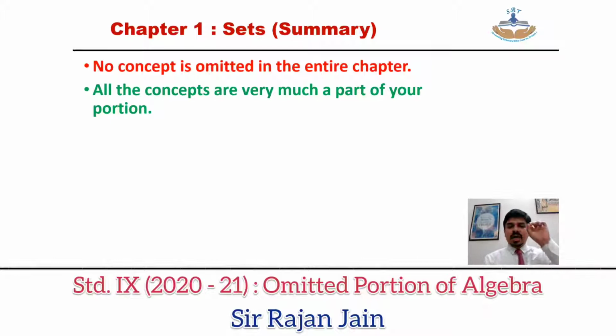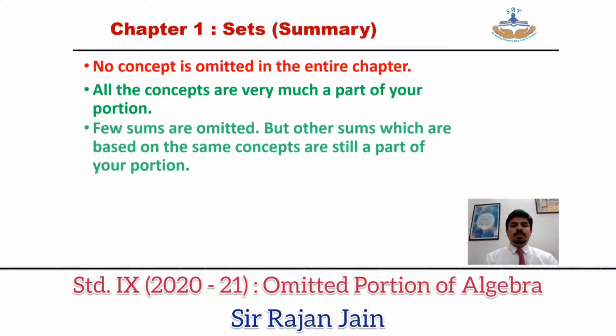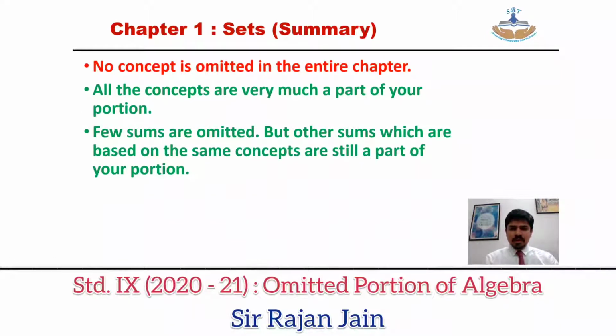All the concepts are very much a part of your portion. A few sums are omitted, but other sums based on the same concept are still a part of your portion. For example, a few word problems of sets are omitted. That does not mean that all the word problems are omitted. There are a few word problems which are in the portion and a few others are omitted.